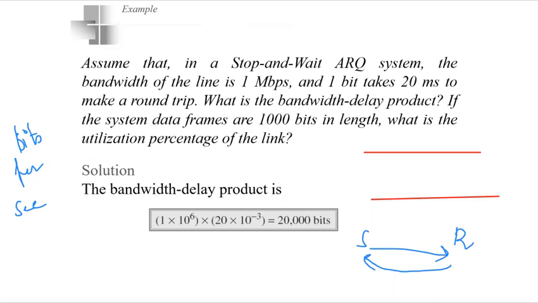When the sender and receiver are communicating, the sender sends one data frame and waits for the acknowledgement of that frame. That data frame size is 1000 bits, although the link can carry 20,000 bits.